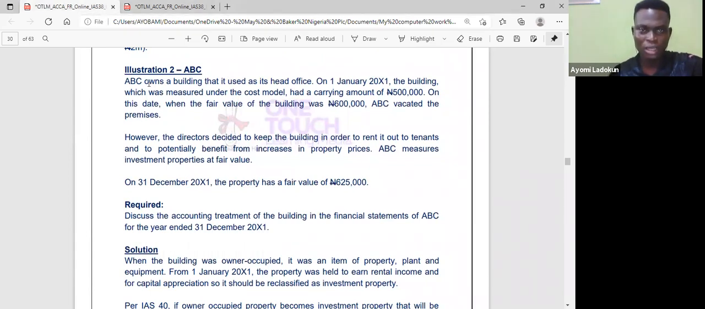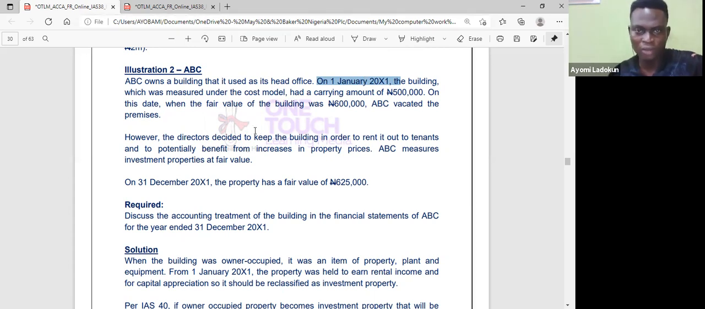So let's see. It says, ABC owns a building that is used as its head office. So I use it as my head office, obviously I apply IAS 16. On 1st January 20X1, the building, which was measured under the cost model, had a carrying amount of 500. On this date, the fair value of the building was 600,000. ABC vacated the premises.